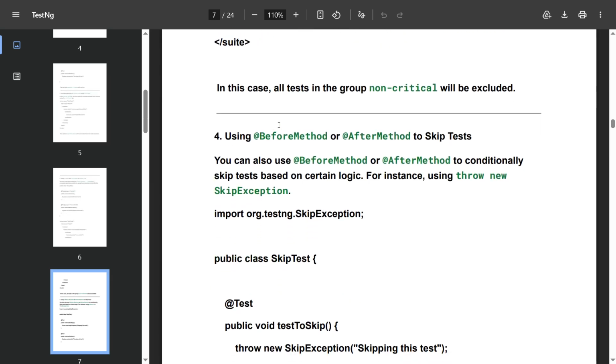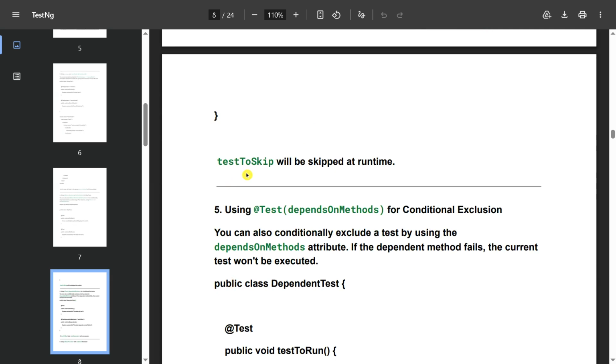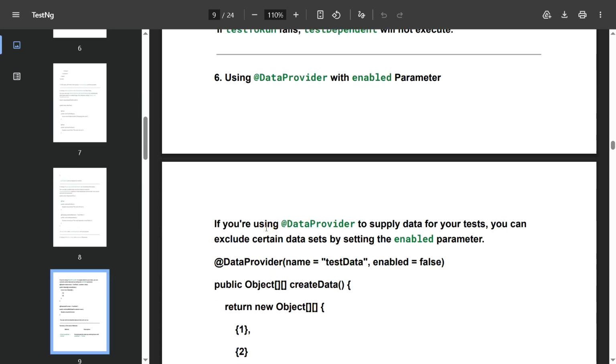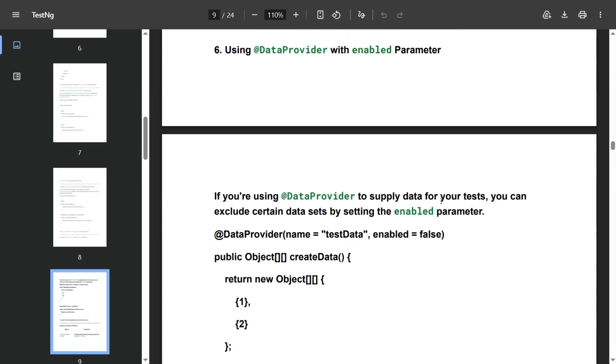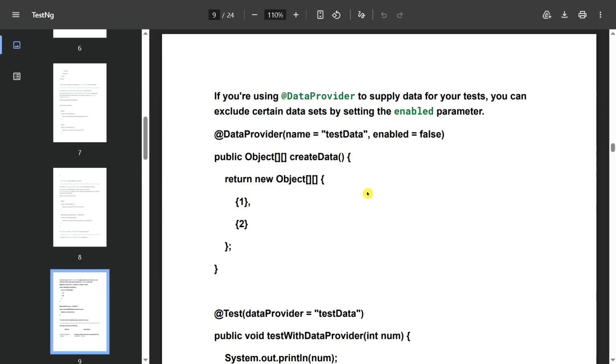Another way is using @BeforeMethod and @AfterMethod to skip the test, so the test will be skipped at runtime. Then, using dependsOnMethods for conditional exclusion. You can conditionally exclude a test by using the dependsOnMethods attribute. If the dependent method fails, the current test won't be executed. Finally, using a data provider with the enabled parameter. If you are using a data provider to supply data for your test, you can exclude certain data sets by setting the enabled parameter like this: @Test(enabled = false).